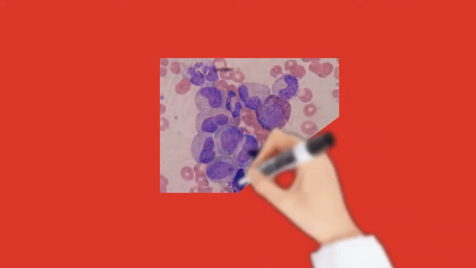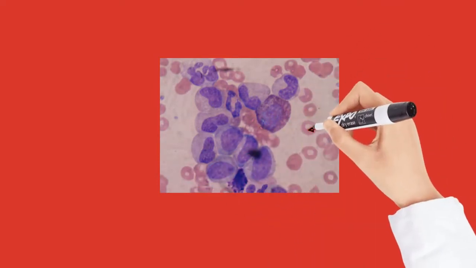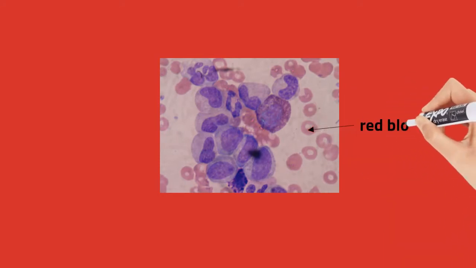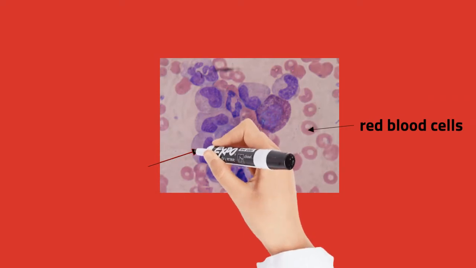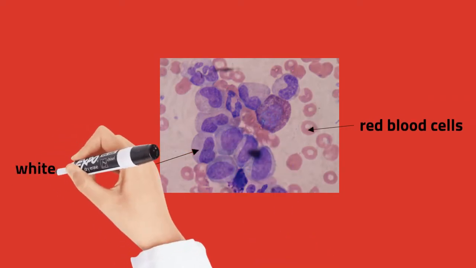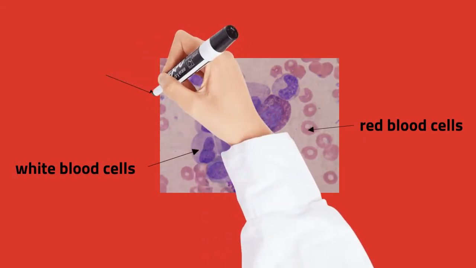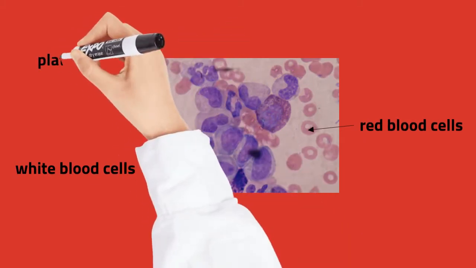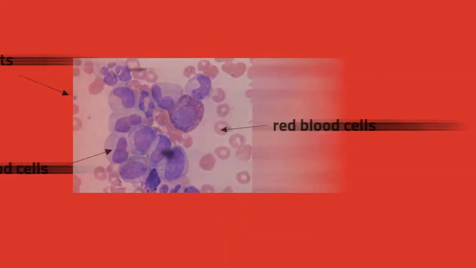How many kinds of cells are in the blood? The blood cells are mainly red blood cells, also called RBCs or erythrocytes, white blood cells, also called WBCs or leukocytes, and platelets, also called thrombocytes. In humans, blood cells are suspended in blood plasma. What is the function of red blood cells?